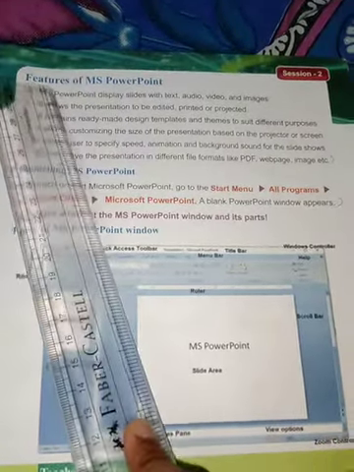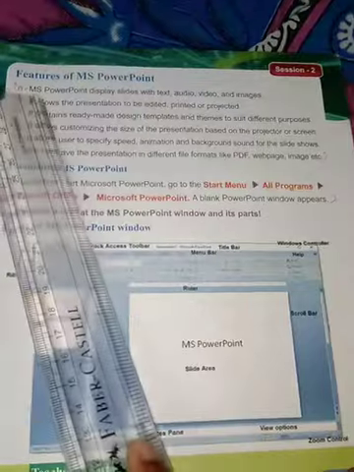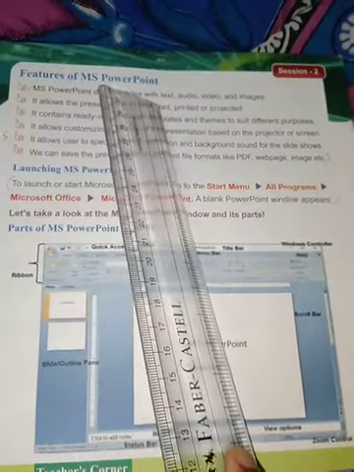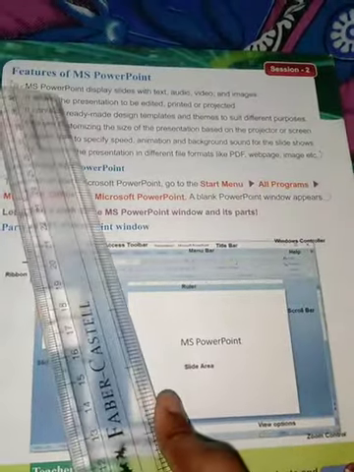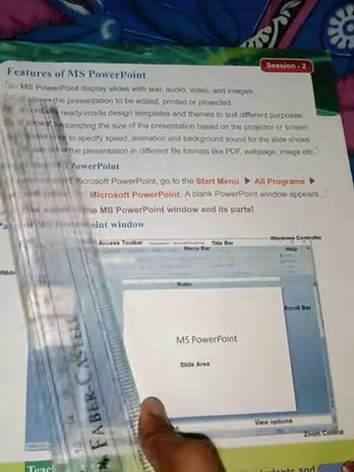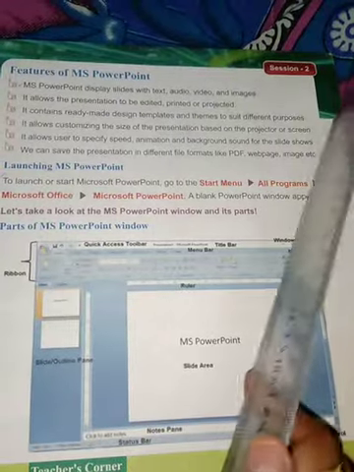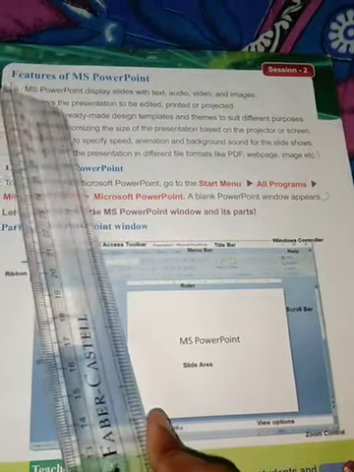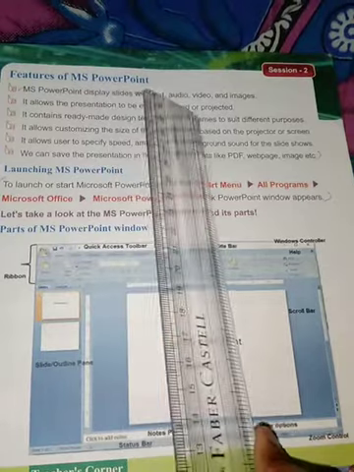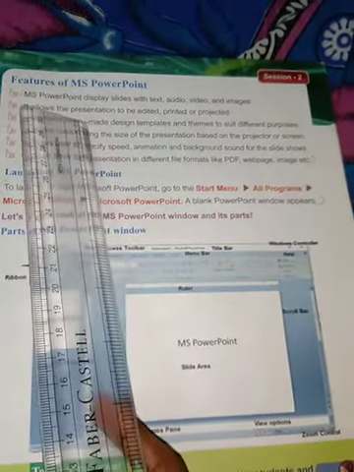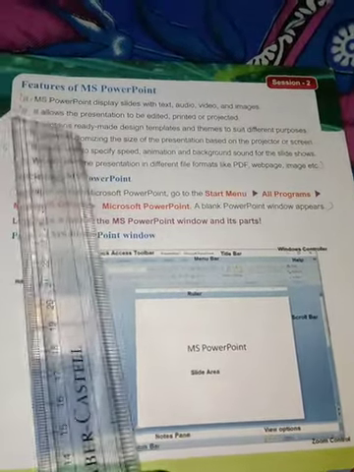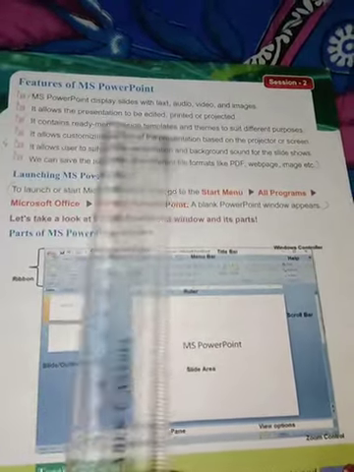Next, what are the features of MS PowerPoint? MS PowerPoint displays slides with text, audio, video, and images. So this software allows you to create text, audio, video, and images. It allows the presentation to be edited, printed, or projected. So the presentation which you have created and saved in your computer, you can edit it, you can take a printout of it, or you can connect to a projector and show it on a big screen.